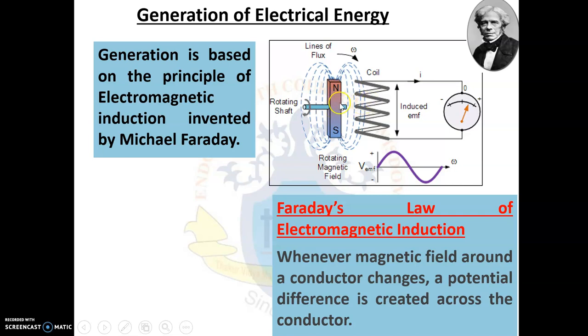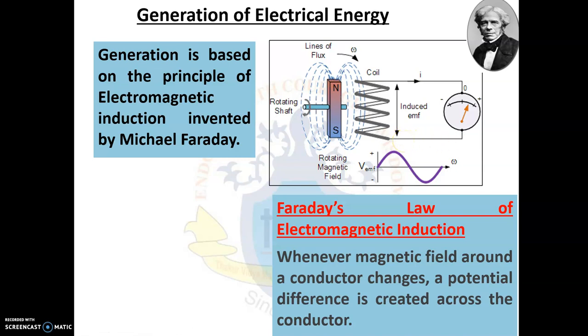So the field around the conductor can be changed in two ways: if the conductor is stationary and a magnet is rotating, or if the magnet is stationary and the conductor is rotating. In this case, you can see the conductor is stationary and a magnet is rotating with the help of a rotating shaft. So here the field around the conductor will change, because when the conductor enters the magnetic lines of force of this magnetic field, the potential difference will be created across the conductor, and because of this electricity will be generated.